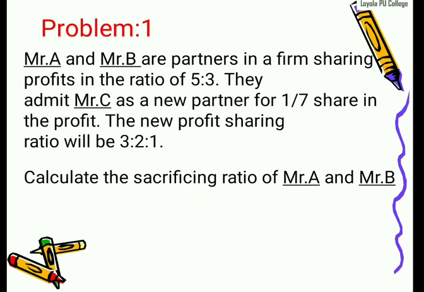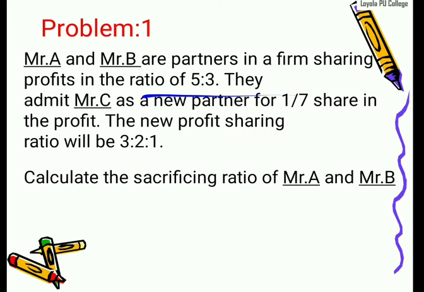This is problem number 1. As per the question, A and B are partners in the firm, sharing profit and loss in the ratio 5:3. They admit Mr. C as a new partner for 1/7th share of profit. The new profit sharing ratio is 3:2:1. Calculate the sacrifice ratio of Mr. A and B.